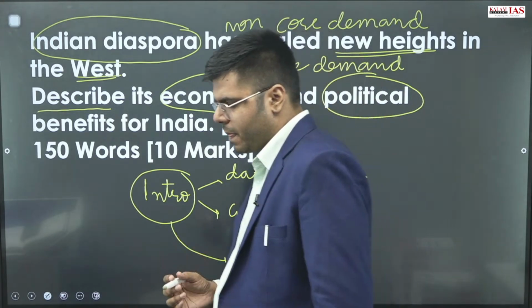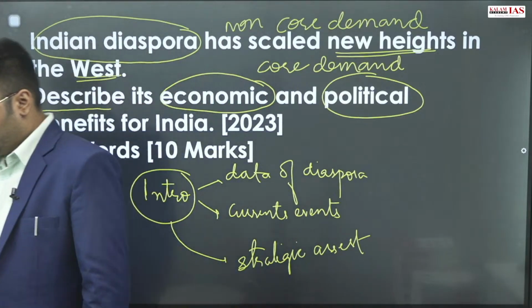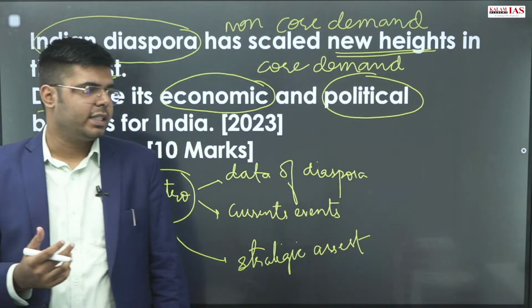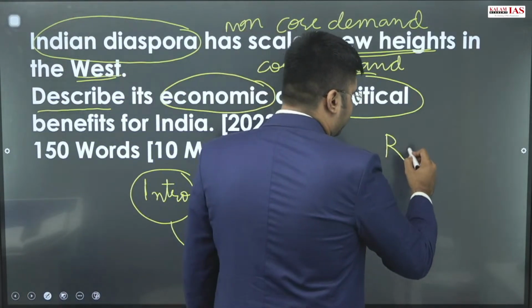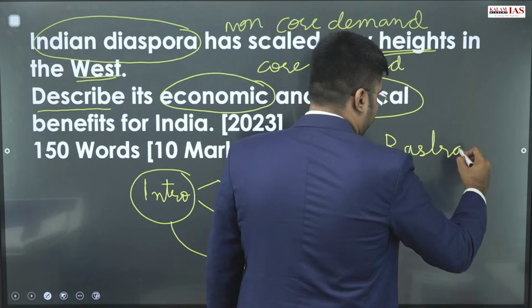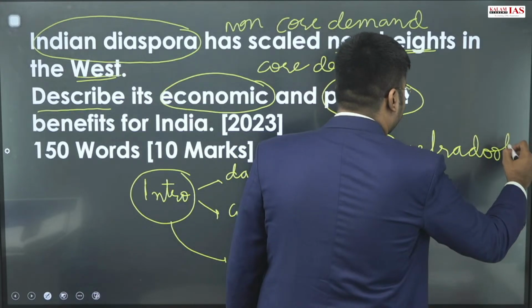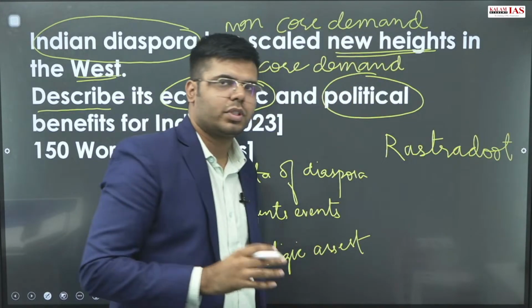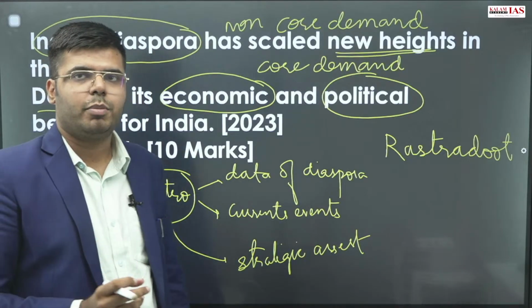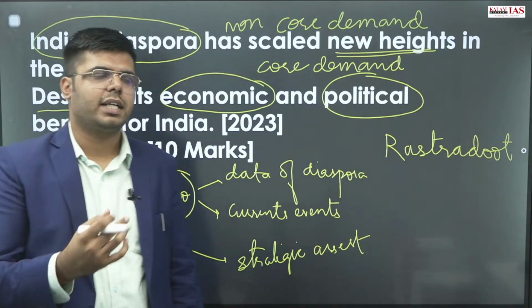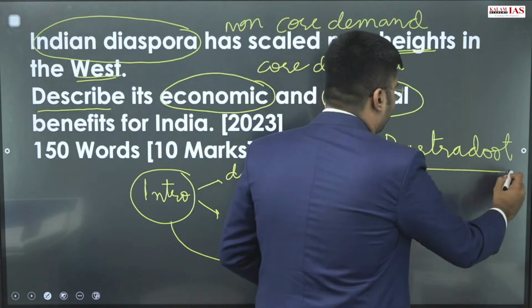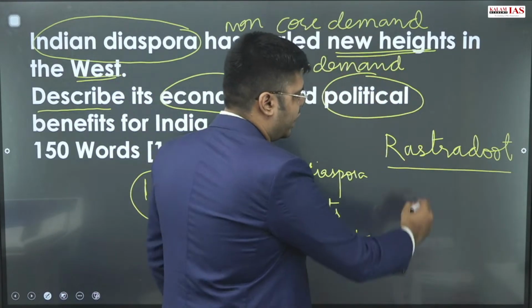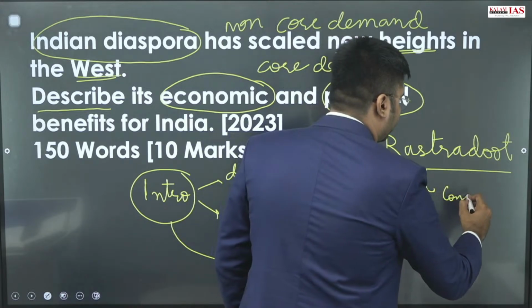Or for diaspora, it is said that they should be the Rashtraduts. The whole of diaspora can be the Rashtradut. A Rajdut is someone who is in the diplomatic services, in the foreign services, IFS, but the whole of diaspora can be a Rashtradut for India. So this idea we can use for the conclusion.